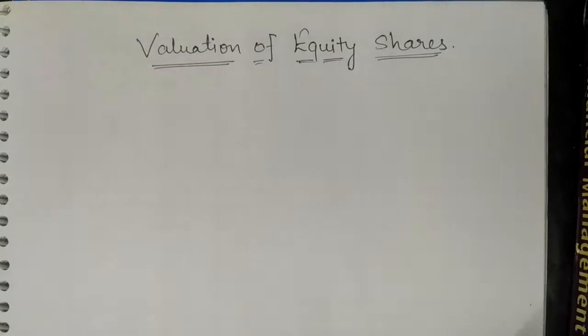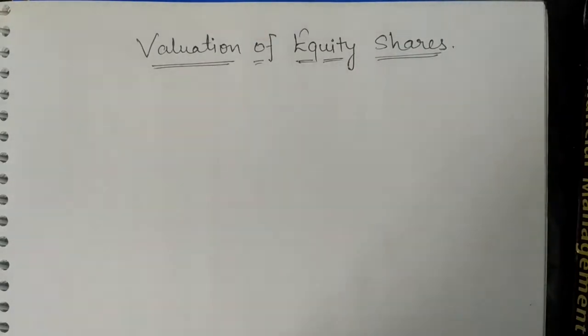So far, what we have discussed in our previous videos is regarding the valuation of financial assets, because it is a process to assess the worth of assets like fixed income securities and variable income securities. In fixed income securities, we primarily talk about bonds, whereas in variable income securities, we are going to discuss equity shares. An investor is always interested in knowing the intrinsic value, or fair value, or the price of the security before taking any investment decision.